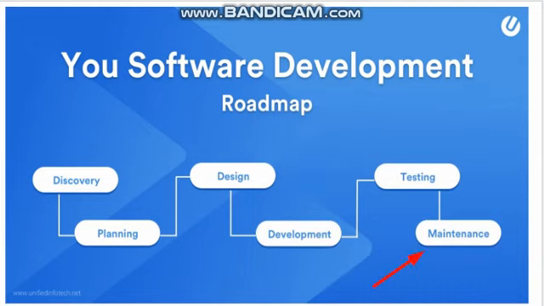Last is all about maintenance. So what happens exactly in the maintenance? In maintenance the software is delivered to the customer. When the software is delivered and is under use by the customer, we may get so many queries sometimes, or we may not.